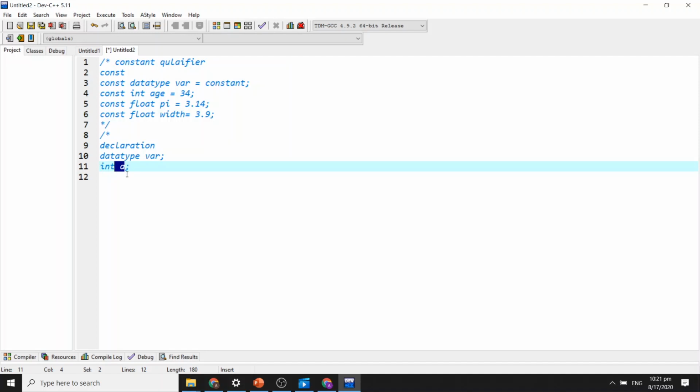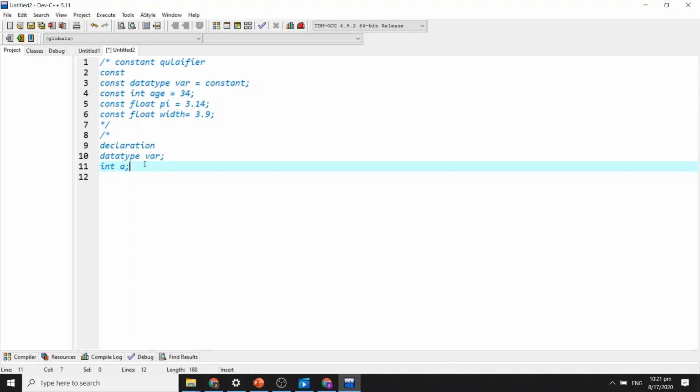Actually, when we declare a variable, it means that we specify the data type of the variable, and it allows the compiler to decide how many bytes should be set aside in memory for storage of the value that is going to be assigned to the variable in the program. A normal integer variable takes 4 bytes in computer memory.